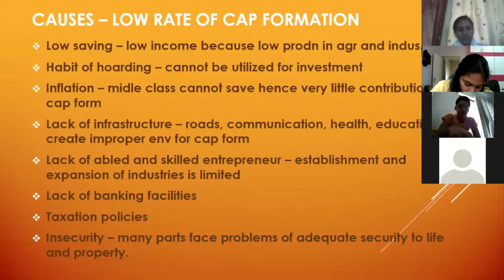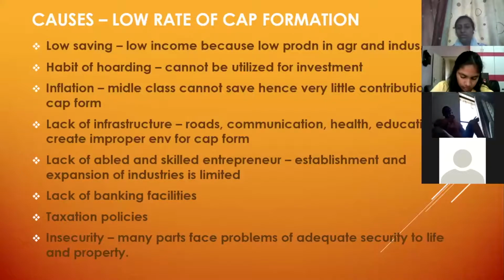Lack of infrastructure, I told you this is the government's thing. They have to provide proper roads, communication, health, education, so that a proper environment is created for capital formation. Roads and communication help in transportation of goods and services. Suppose a person wants to put up a factory in a remote area. If he does not have proper roads, proper communication, he will never put it up because he knows that transport is going to take up most of his cost. His cost of production is going to increase just because of transportation only. So he will not be interested in putting up an industry in remote areas.